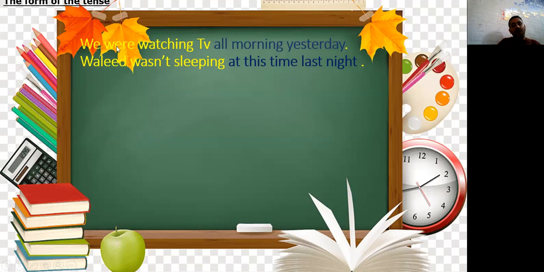I can say we watched TV yesterday, but we were watching TV all morning yesterday. Okay, in negative, I say wasn't or weren't. Walid wasn't sleeping all this time last night. If it was only last night without at this time, I will say Walid didn't sleep. But at this time last night, past continuous, not past simple. So he wasn't sleeping.